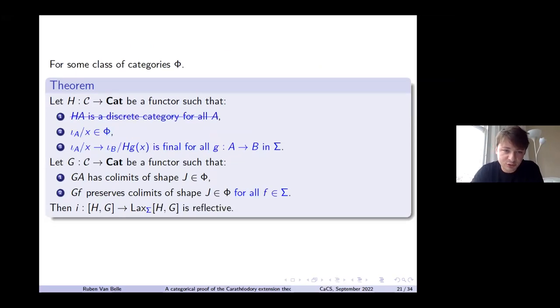So I had some other variations of this that are a bit more general. The differences are in blue, and then we have some other versions. Then we can also do things when HA isn't a discrete category. These are a bit more difficult to check, but we're also going to use those. But I'm not going to say a lot more about what that is.